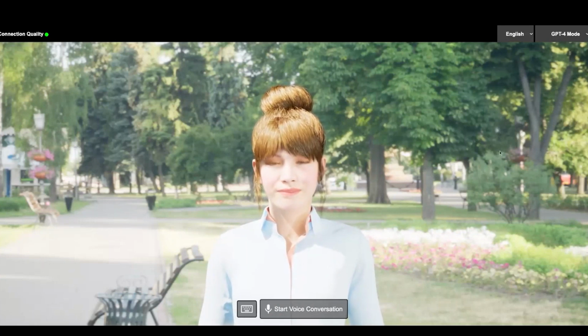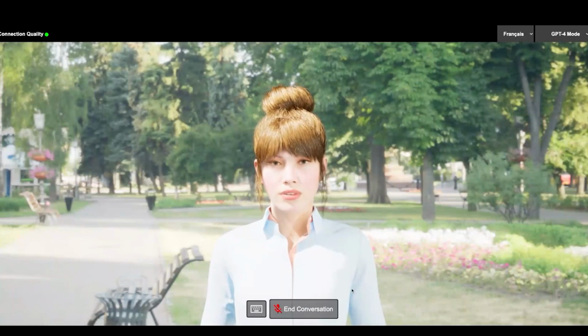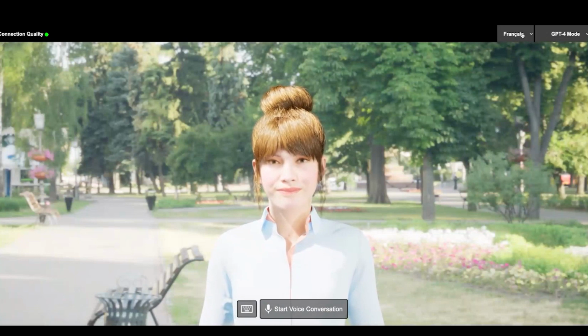So that's the avatar there. So we can get it to talk any other language. Just excuse my French. It's really bad. Bonjour. Comment puis-je égayer votre journée aujourd'hui? So that's it, swapping languages, and you can choose any language you want.